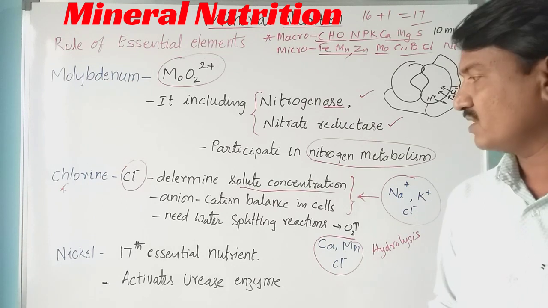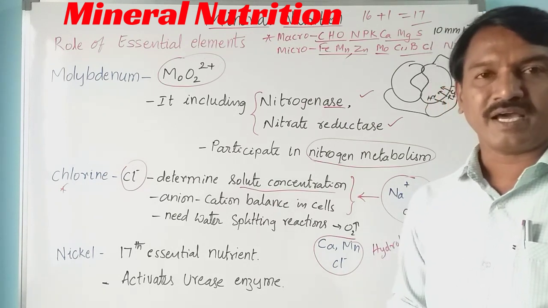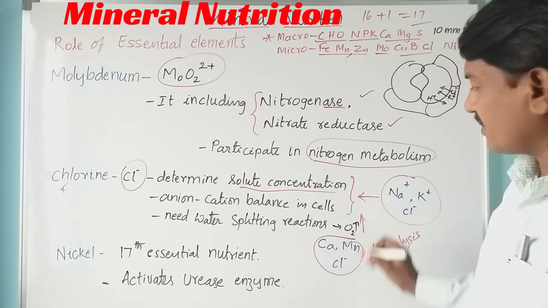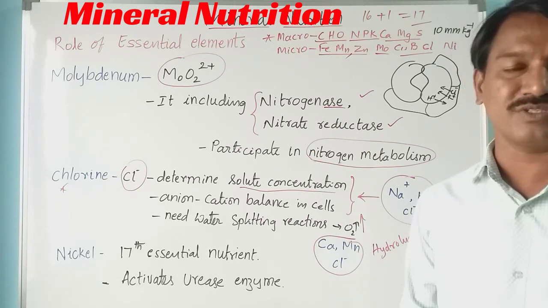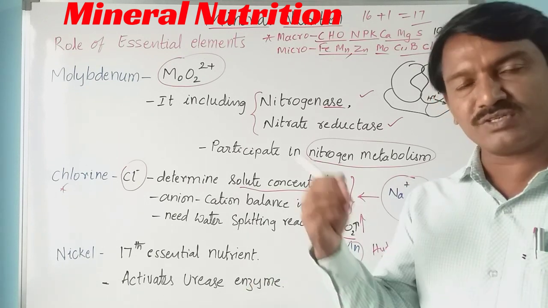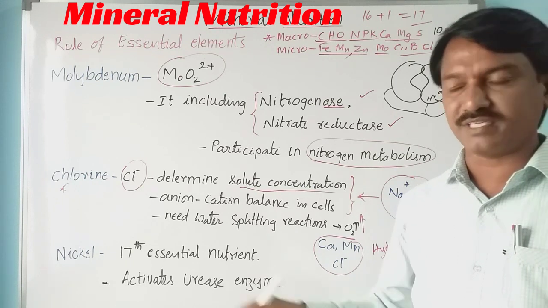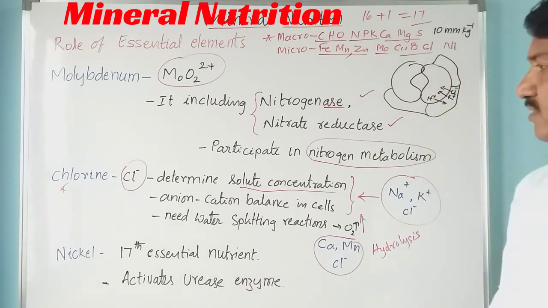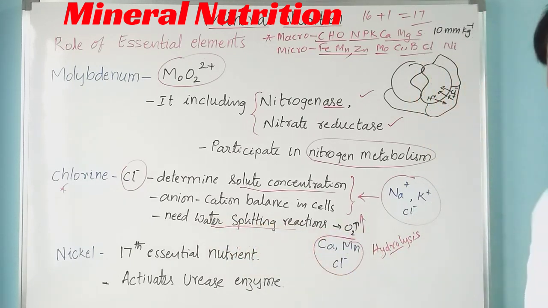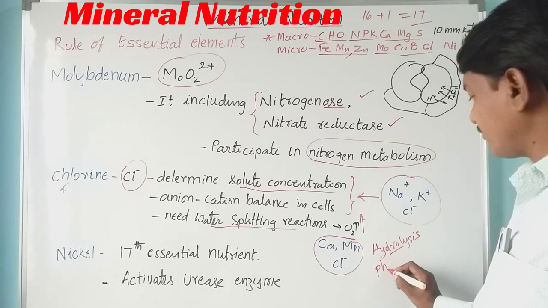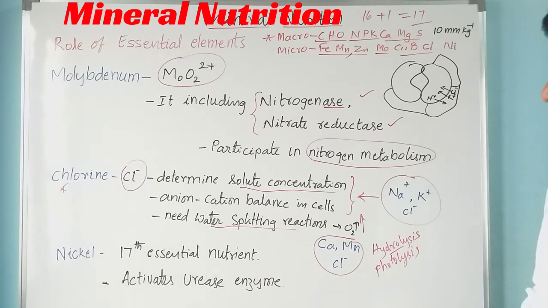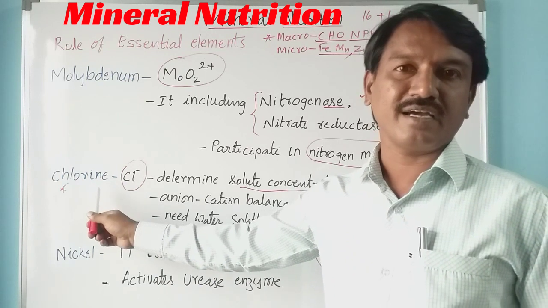During photosynthesis, water molecules split, and oxygen is evolved into the environment. Protons and electrons are also released. Electrons are transferred into the electron transport system and protons are transferred into the stroma. So chlorine is involved in water splitting reactions, which are called hydrolysis of water, also called photolysis of water molecules. So this is about chlorine, a micronutrient.